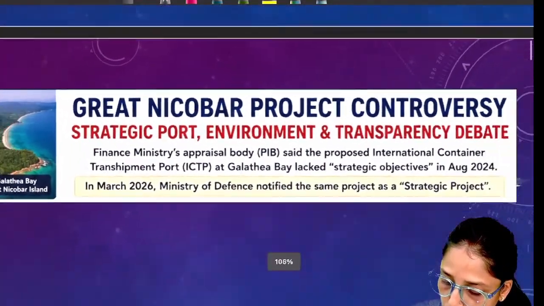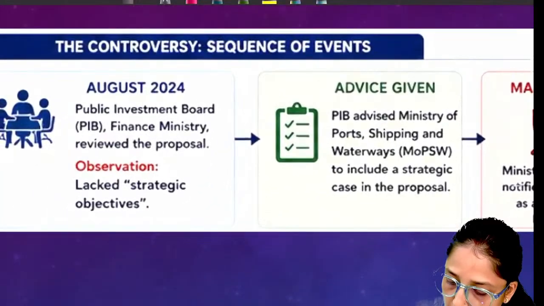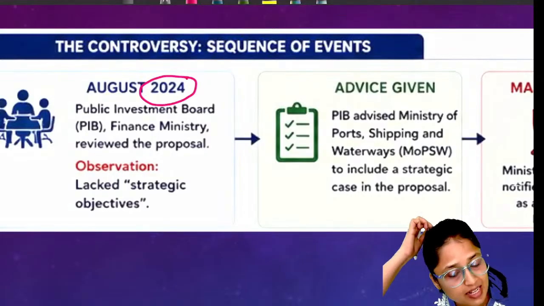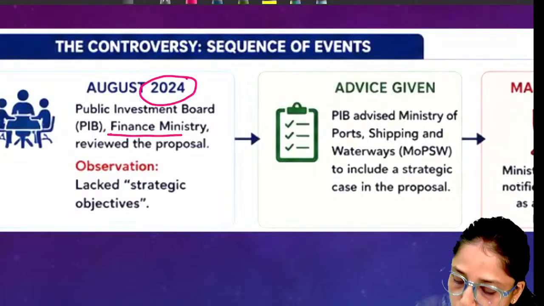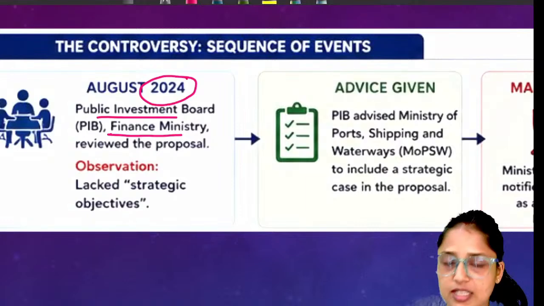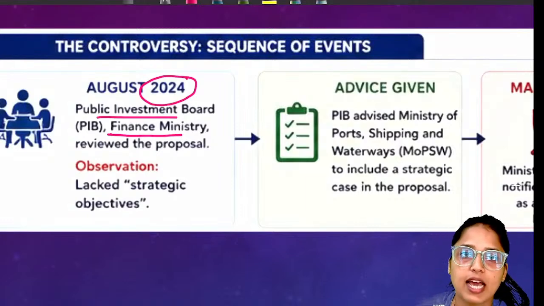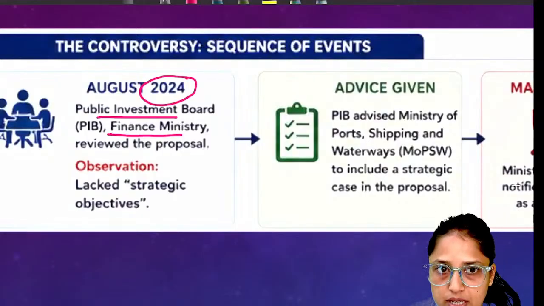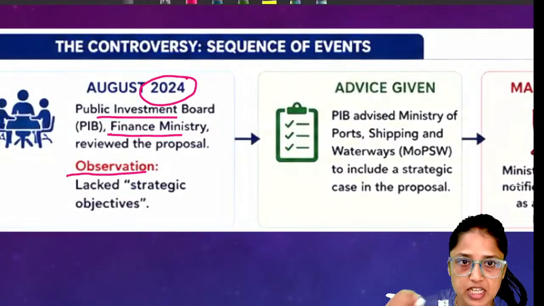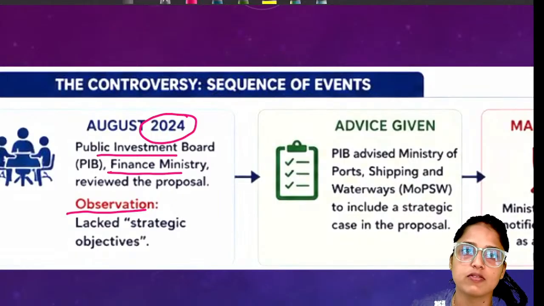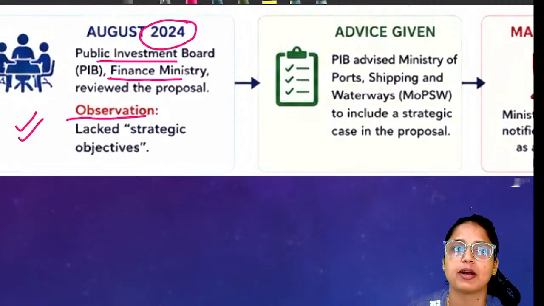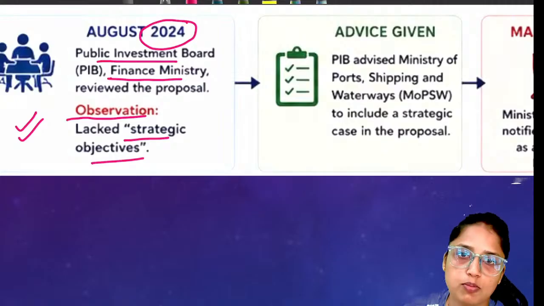In 2024, an appraisal body under the finance ministry, the name of that appraisal body is the Public Investment Board, reviewed this entire Great Nicobar project. And what was the observation of that body? The observation was that this project, especially the transshipment port which is proposed by the government in the Great Nicobar, is lacking the strategic objectives.